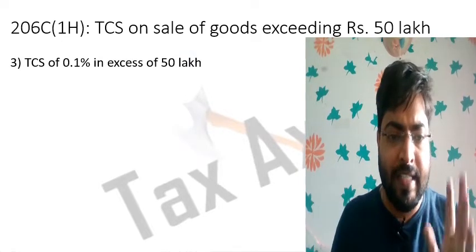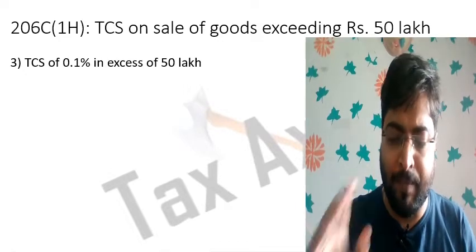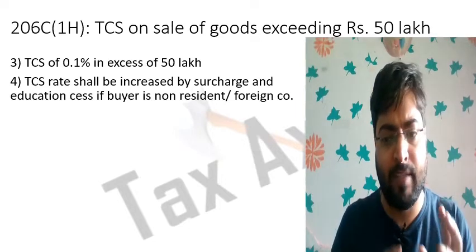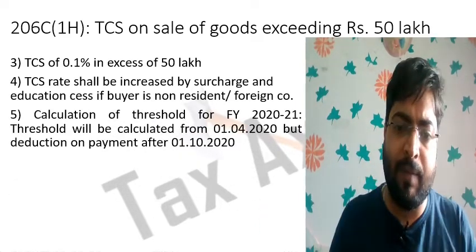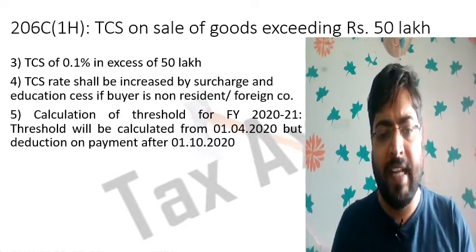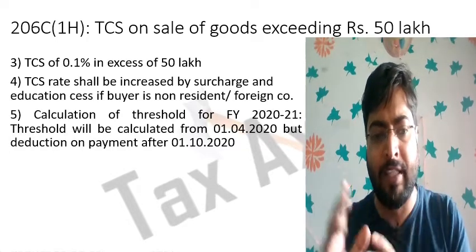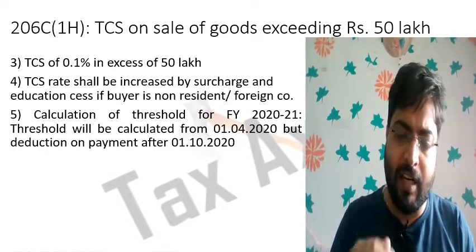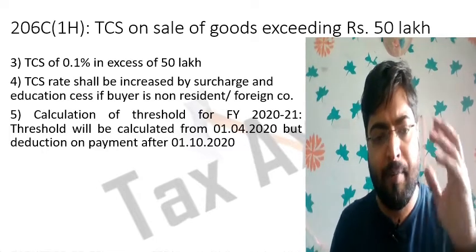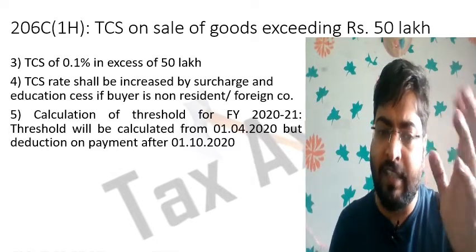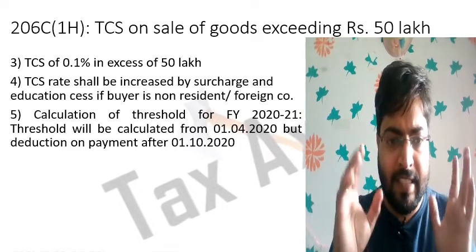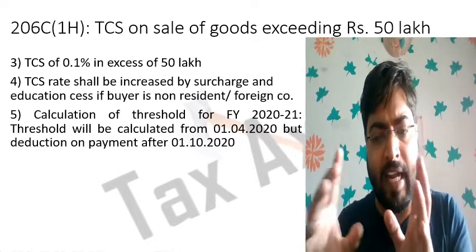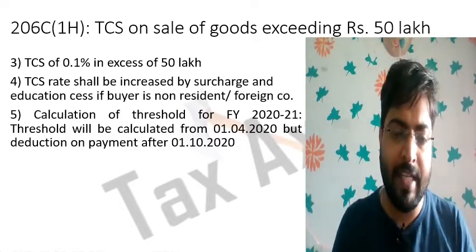In a summarized way, TCS of 0.1% in excess of rupees 50 lakh. TCS rate shall be increased by surcharge and education cess if the buyer is a non-resident foreign company. And the calculation of threshold for the financial year 2020-21 starts from the 1st April 2020, but the collection on payments starts after 1st October 2020. TCS will be collected by the seller from the buyer at the rate of 0.1% in excess of rupees 50 lakh.